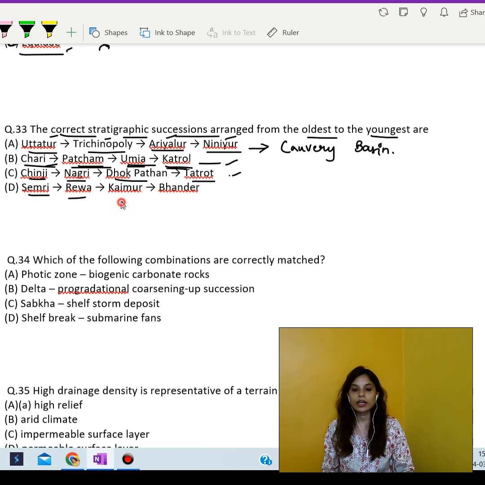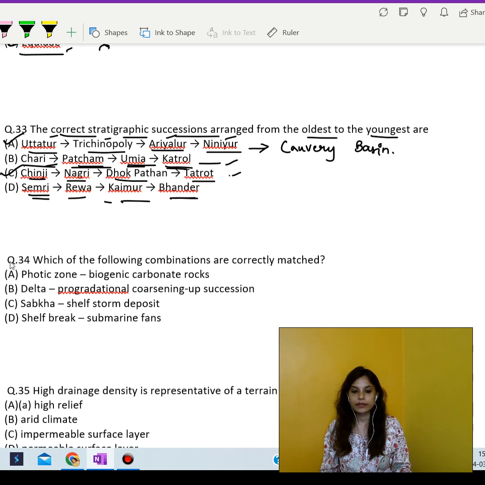Next is Semri, Rewa, Kaimur, and Bhandar. Now these formations are part of the geological sequence found in central India, and the correct order from the oldest to the youngest in this sequence is Semri, Rewa, Kaimur, and Bhandar. So we can say the correct option would be A, that is Uttatur, Trichinopoli, Arialur, and Niniur, and C, that is Chinji, Nagri, Dhokpatan, and Tatrot.